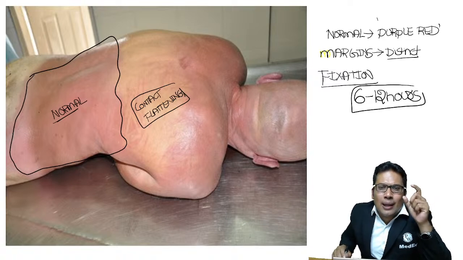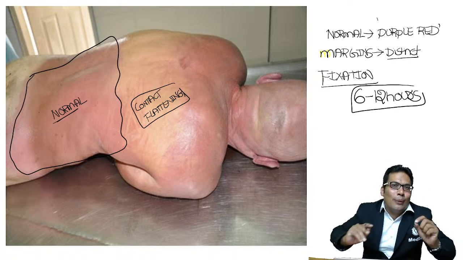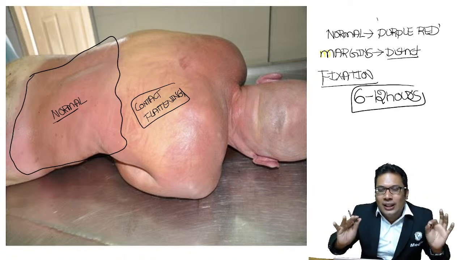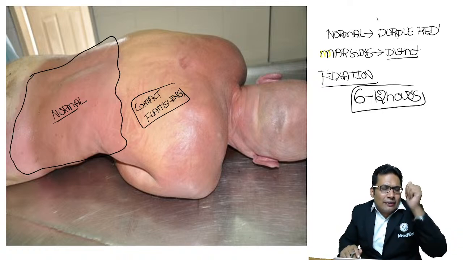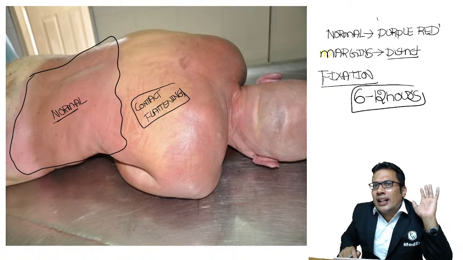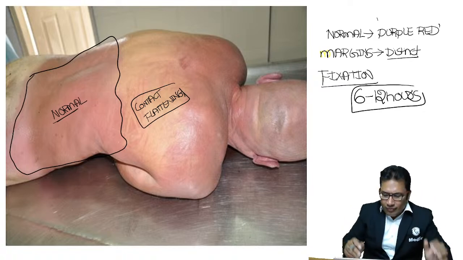Fixation means RBCs from the blood vessels enter into the tissues. There won't be any blanching at all. That is known as fixation, my dear students. So when it is fixed, then it is more than 6 hours. So that is the entrance point that can be asked in your FMGE exam.